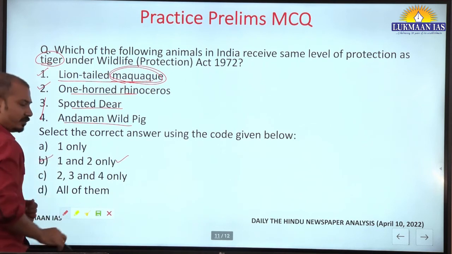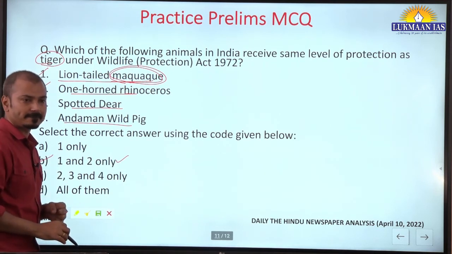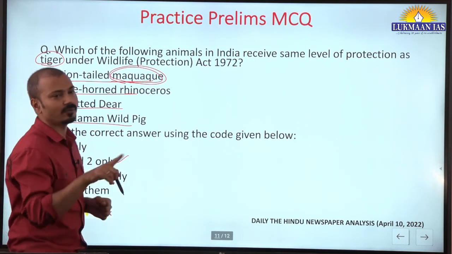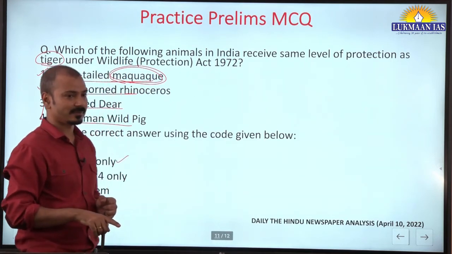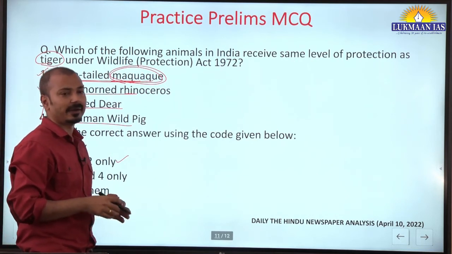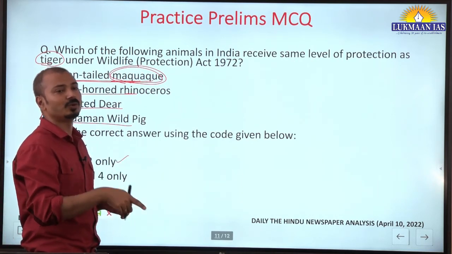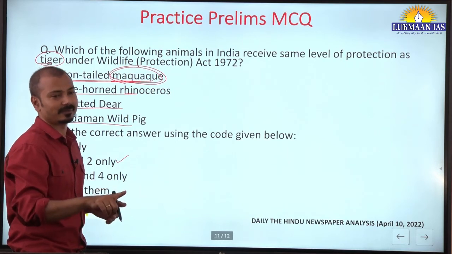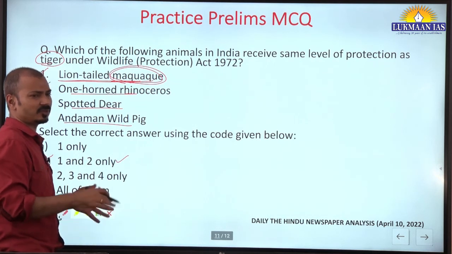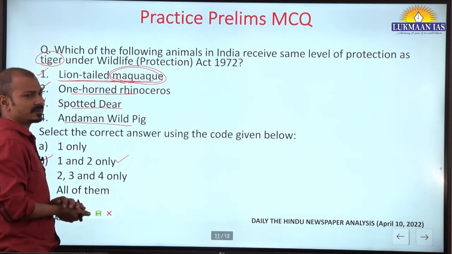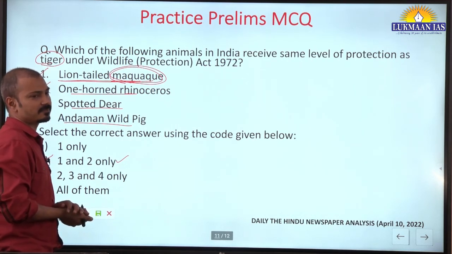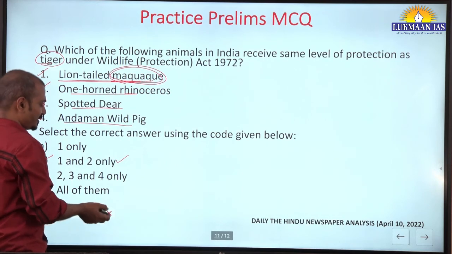B. The main specification, will it jump by holding its tail? No. Their tail is like the tail of a lion. That's why it is called lion-tailed macaque. These monkeys or macaque species have a tail that looks exactly similar to the tail of a lion. If you see the photo, then you will see. No, sir, practically I see, no, that is not the characteristic, I guess. If that monkey wants to jump, it will hold with its tail only, sir, in the branches. We have to check that.